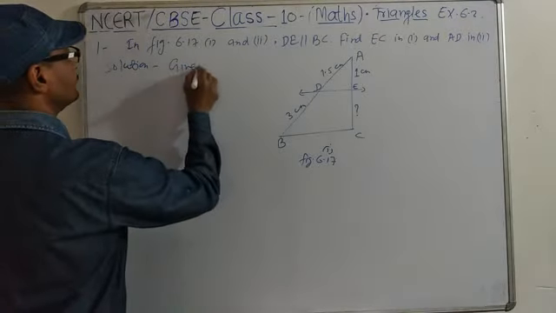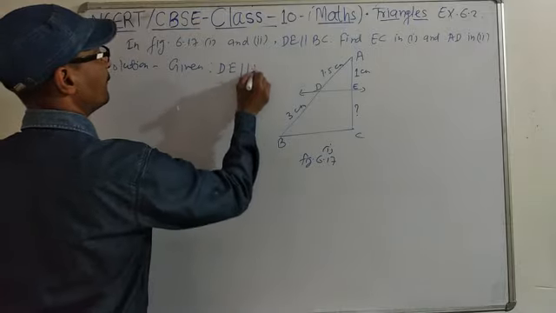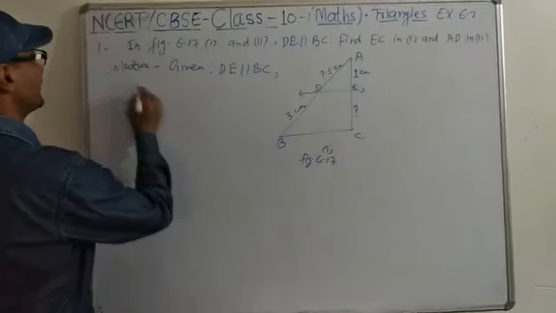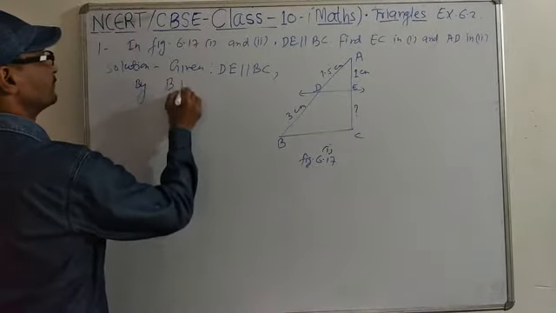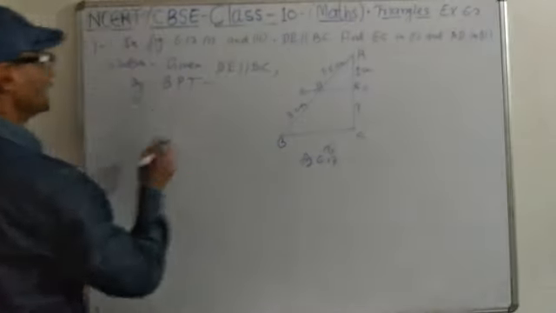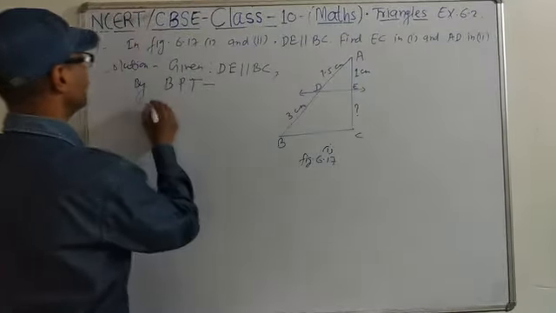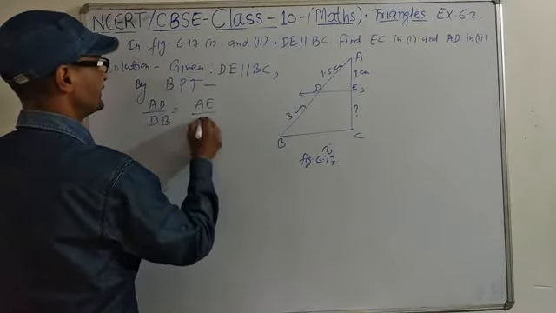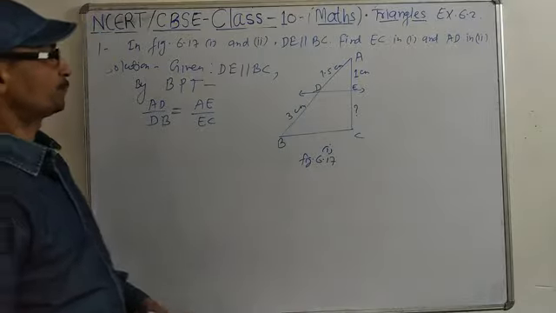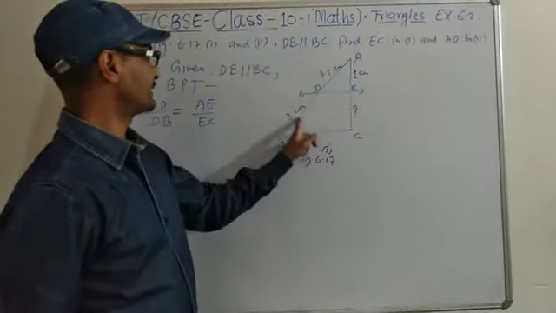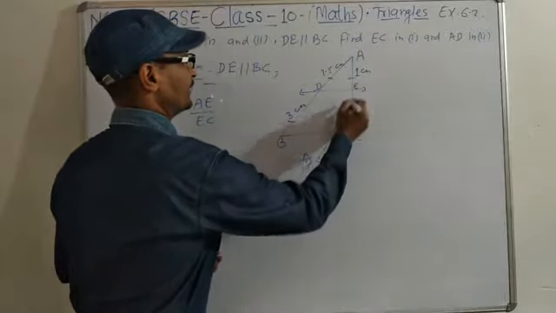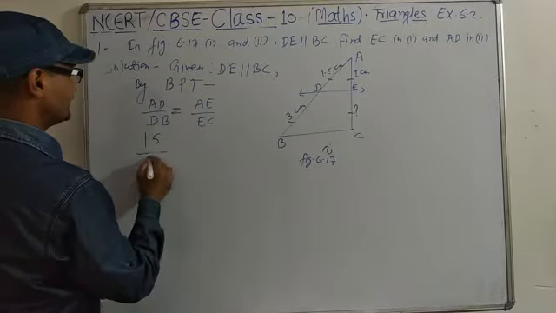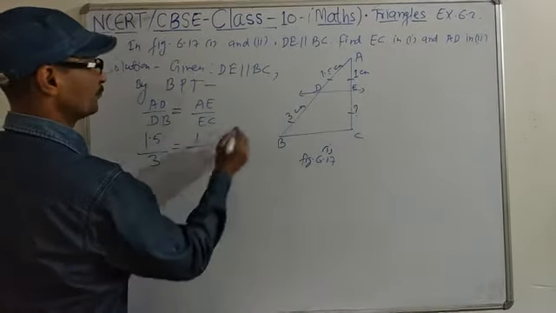Given: in any triangle, DE parallel to BC is given. Directly write by using BPT. If parallel is given, directly write by BPT: AD by DB is equal to AE by EC. We have just proved this theorem. If DE is parallel to BC, AD by DB is equal to AE by EC. What is AD? AD is 1.5, DB is 3, equal to AE is 1, EC.